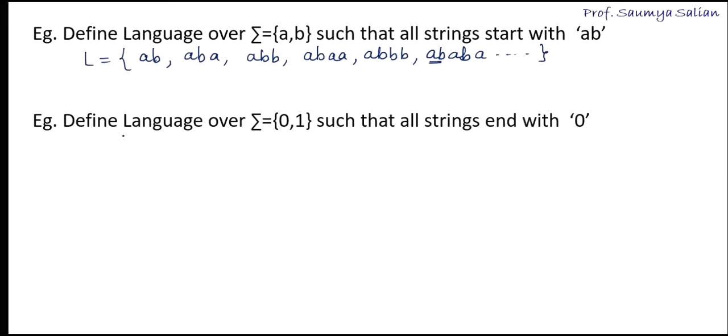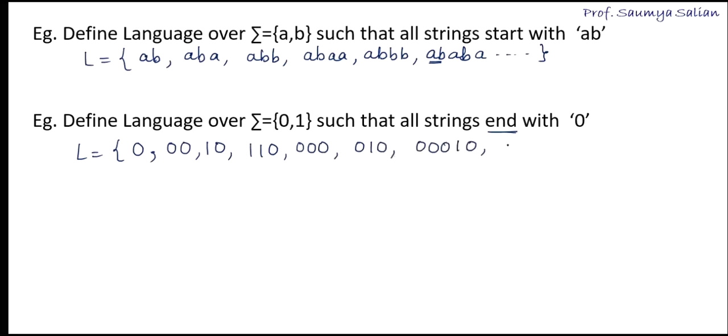One more example we'll take. Define a language over the alphabet set 0, 1 such that all strings end with 0. Now the condition is ending with 0. So in my language, I can have 0 as the smallest string, since it is ending with 0. Then I can have 0 0, 1 0, 1 1 0, 0 0 0, 0 1 0, 0 0 1 0, and so on. This language is also infinite.